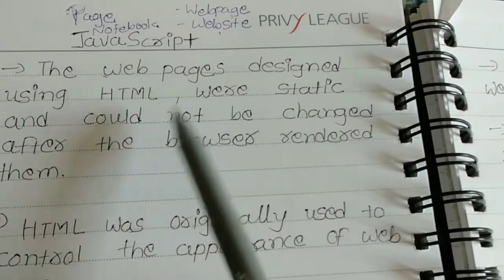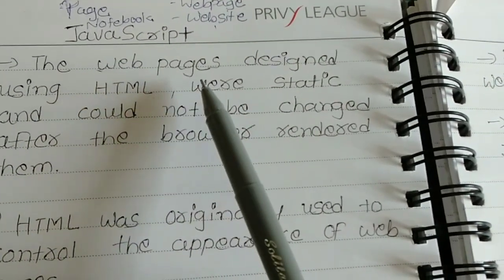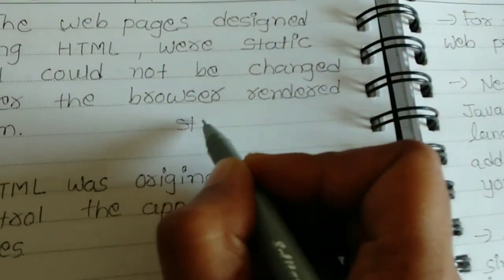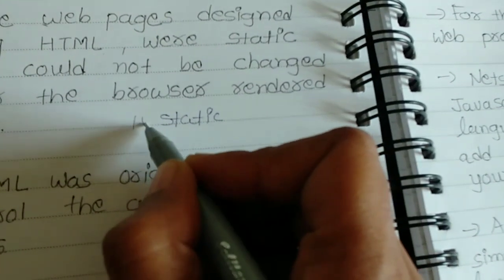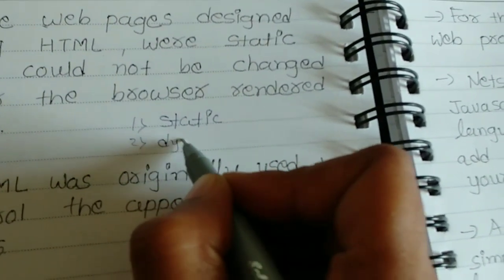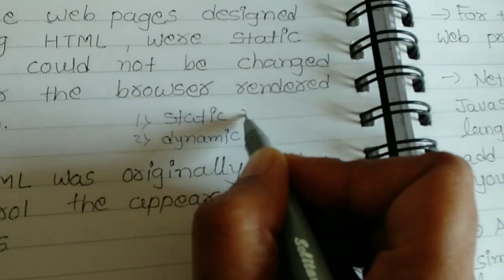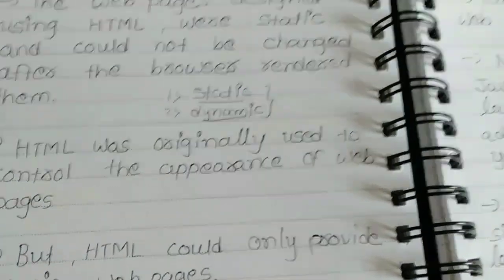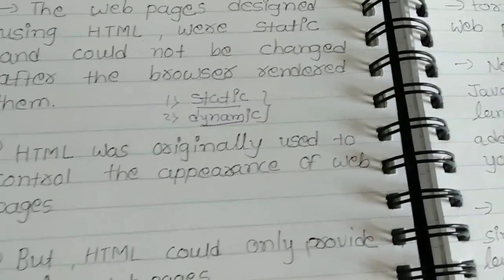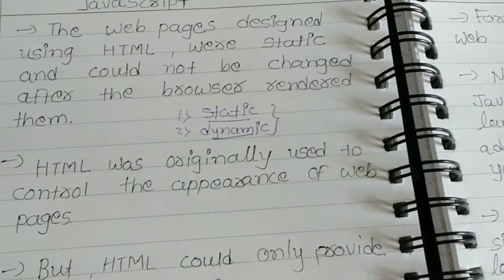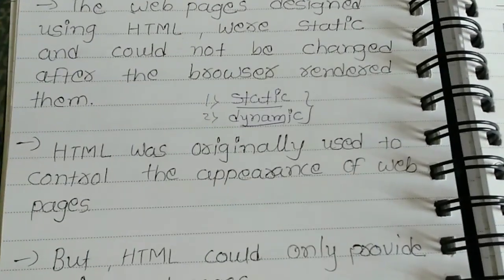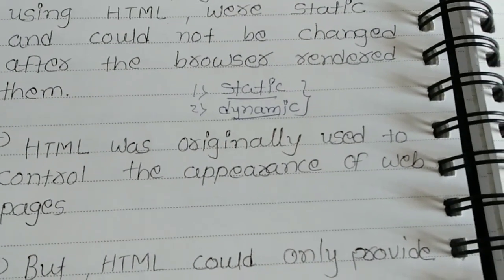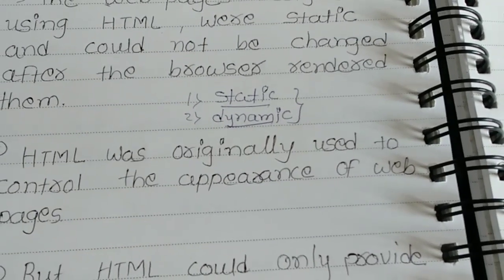But when you are using HTML, your web pages become static and dynamic. You have to learn about static. First is static and second is dynamic. The most important difference between static and dynamic: static means fixed, dynamic means not fixed. Your value can change during the execution of the program, that is known as dynamic. Your value can't change during the execution of the whole program, that is known as static.